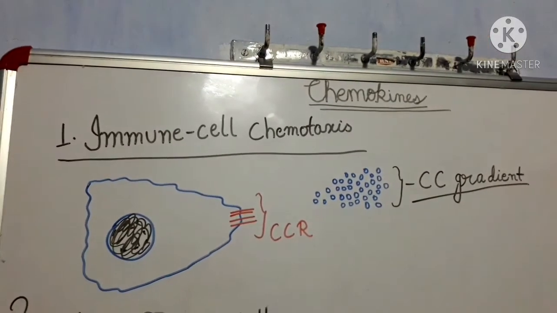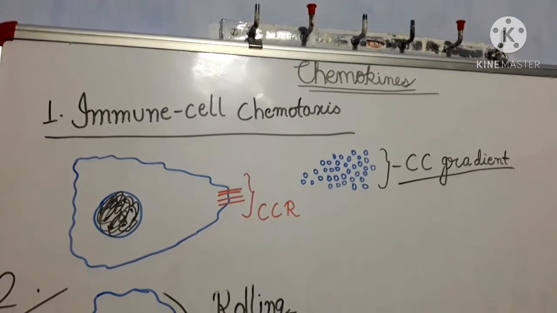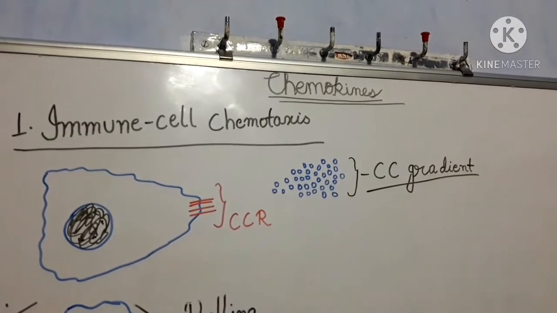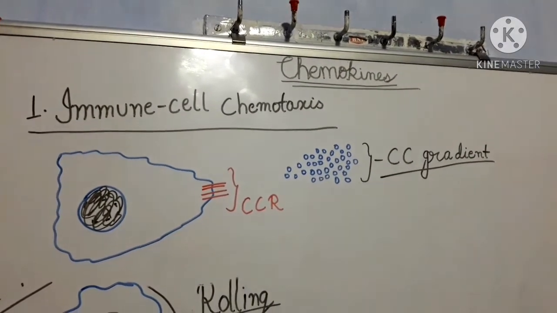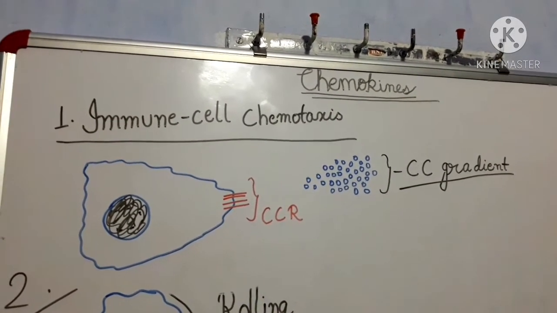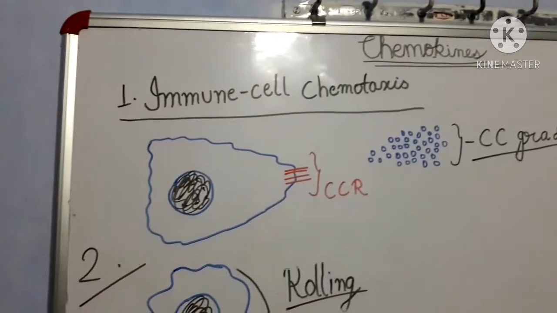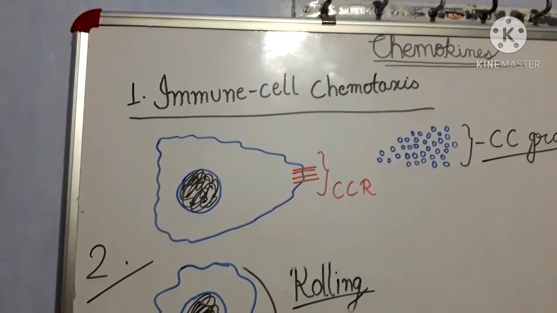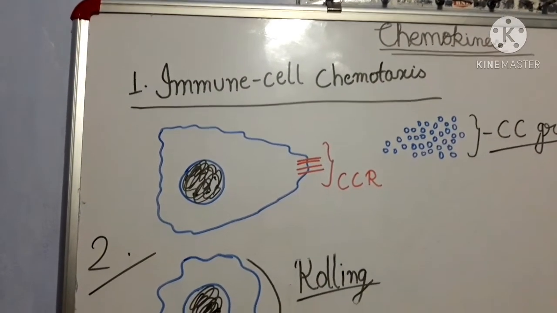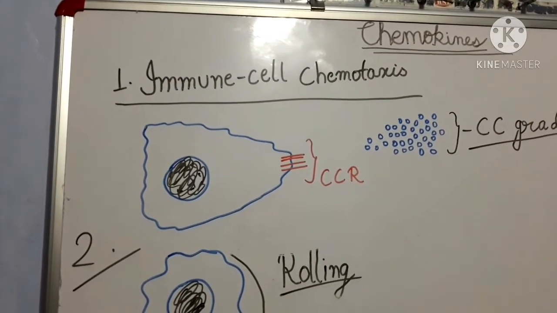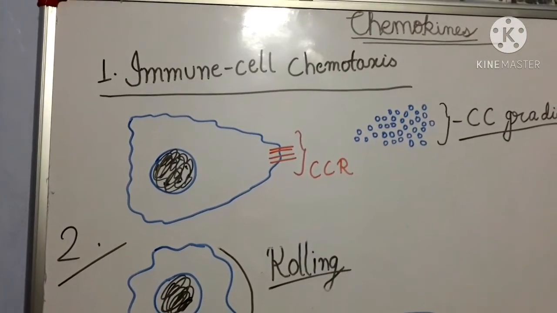So, here is immune cell chemotaxis. We all know that chemokines have the chemotaxis property. It attracts nearby cells or any other cell. Here an immune cell, it may be a leukocyte or any other immune cell, is present. CCR is present; CCR means chemokine receptor.